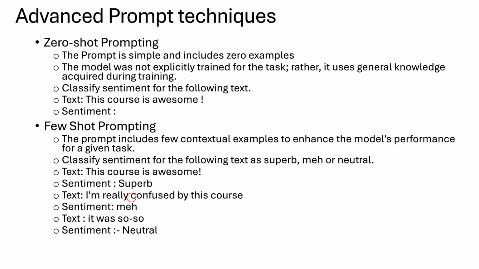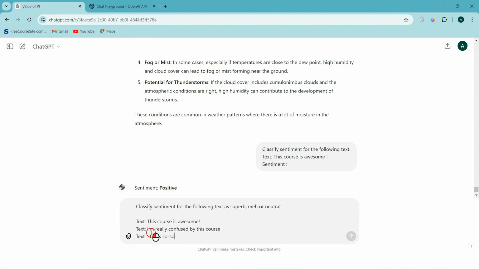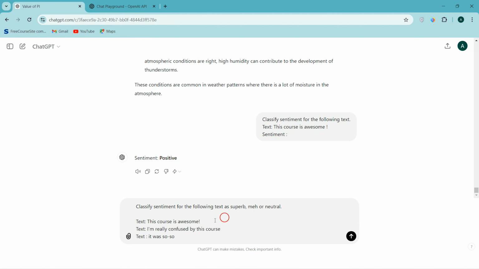The next one is: I am really confused by this course, and the sentiment we are expecting is meh, that is negative. And finally, it was so so, and the sentiment we are expecting is neutral. Now we'll take this prompt and paste it in ChatGPT and see how it responds to this few shot prompting example. I am copying this prompt and pasting it in ChatGPT, and we'll see how it responds for these three texts. I'm saying classify the sentiment for the following text as superb, meh, or neutral.